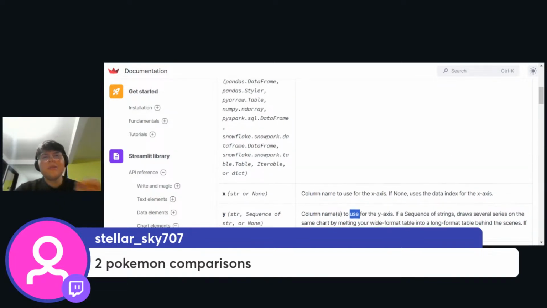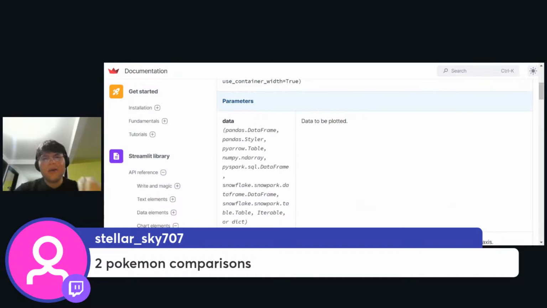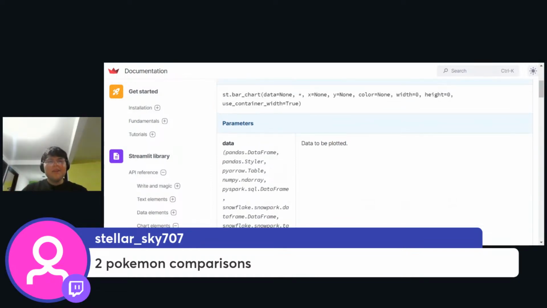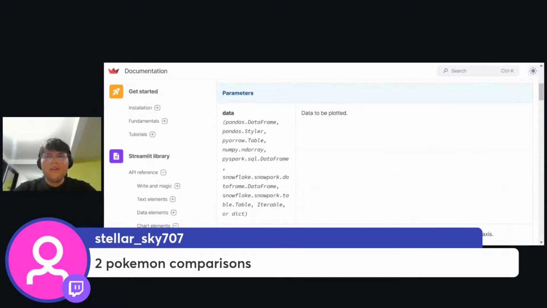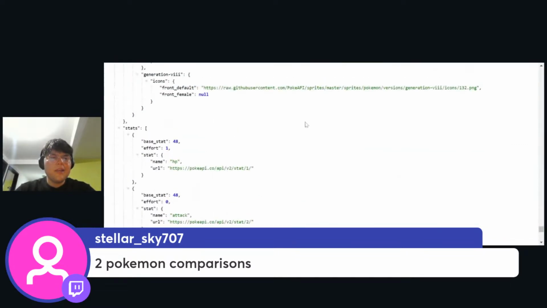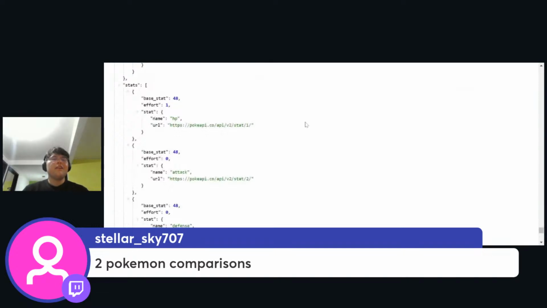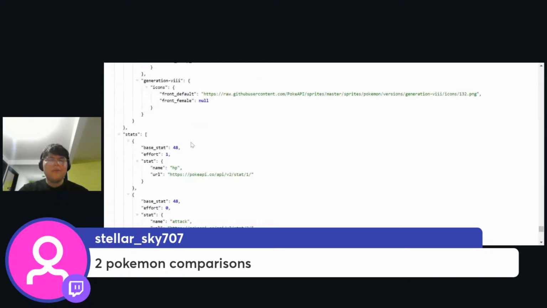This component is usually thought of for data frames, and data frames sound like tables, so it is as easy as just having the x axis with the name of the column that we're comparing, and the y, again the name of the element that we're trying to compare. For example, in this JSON, if I was using a data frame, it is as easy as passing the name of, I don't know, the HP stats or something like that.